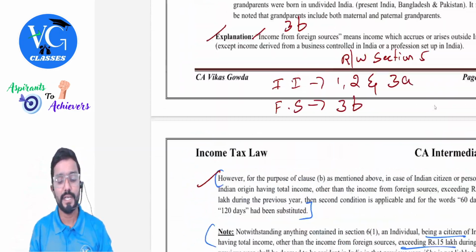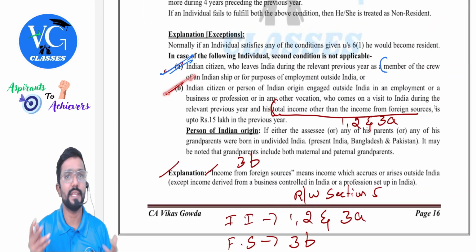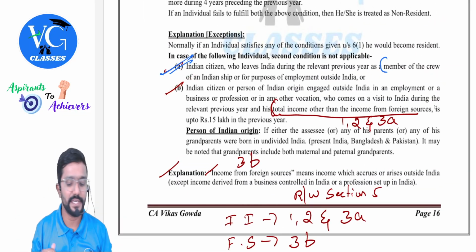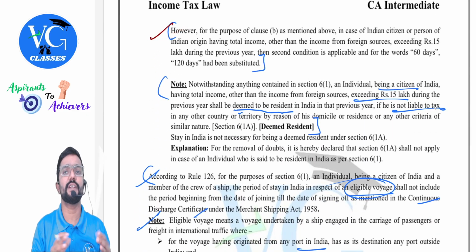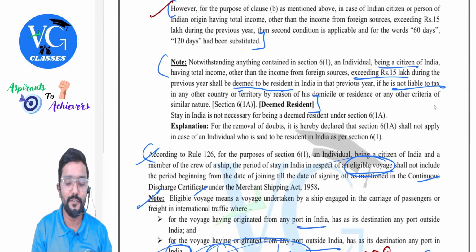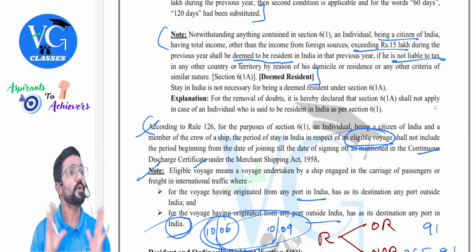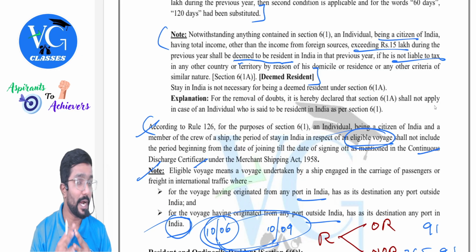See, first, is he covered here? If yes, then is he a resident or not? No, he is not a resident. Then we check the next one, is he covered here? Nowhere is he a resident. Clear? And please be careful.